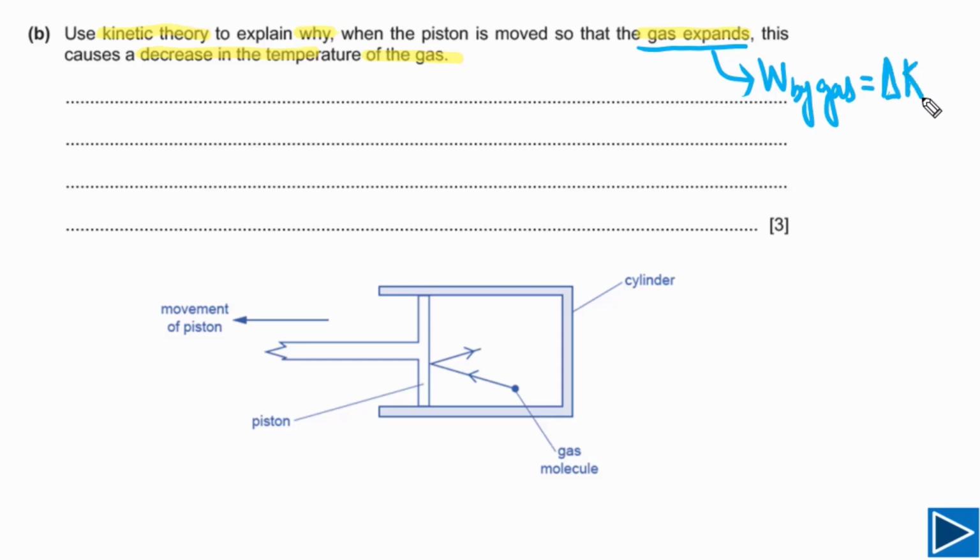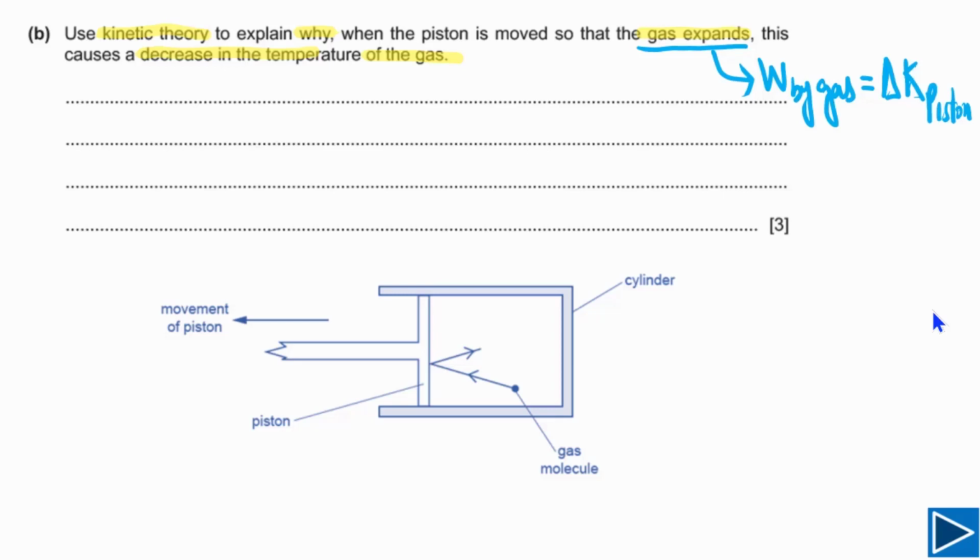So we can simply write down work done by gas is equal to change in kinetic energy of the piston. It simply means that gas is losing energy and the piston is gaining energy. As the gas is losing energy, it also means that the kinetic energy of gas molecules decreases. As the kinetic energy of gas molecules decreases, it also means that the mean square speed also decreases.